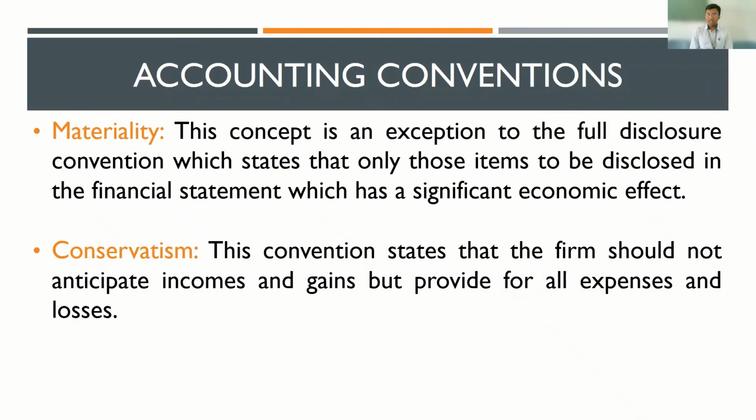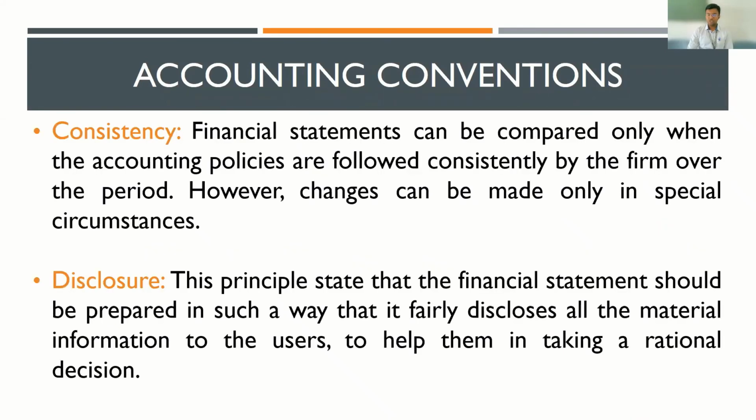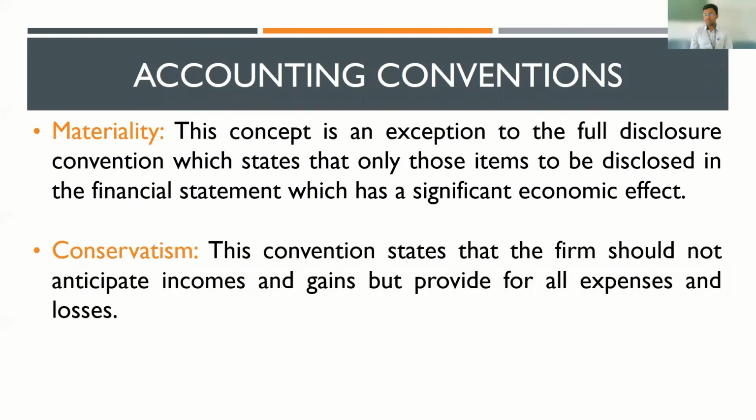So with that, we have learned accounting concepts. We have also learned the accounting conventions. We've learned 4 conventions. The 4 conventions are convention of consistency, convention of full disclosure, convention of materiality, and convention of conservatism. So these are the 4 major accounting conventions that we have covered.